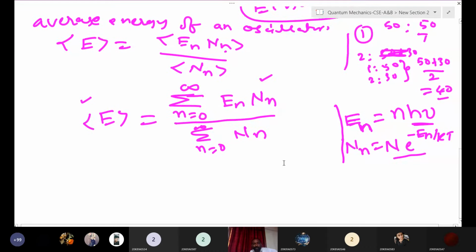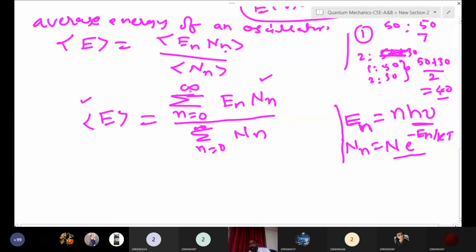Why have we taken the summation n equal to 0 to infinity? We have to sum up. Suppose in a class you have two students, how will you take the average? You have to add the first student's marks and the second student's marks. Or in a class you have 60 students, how will you take the average?